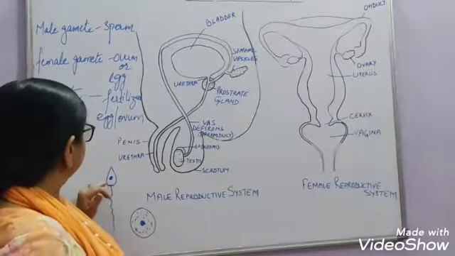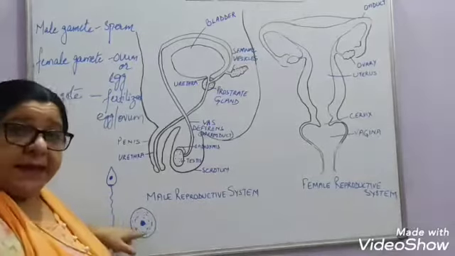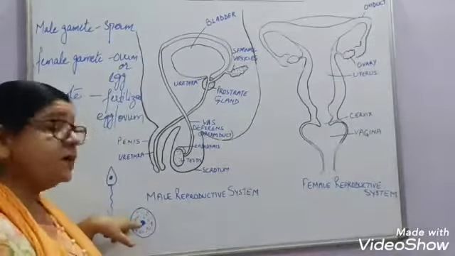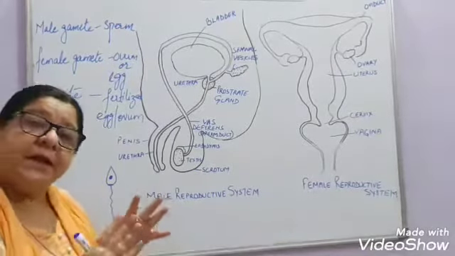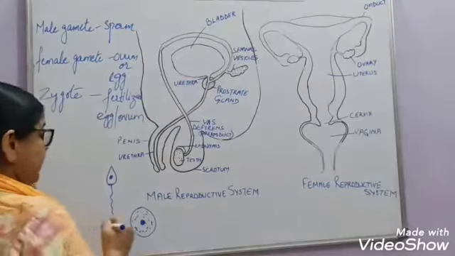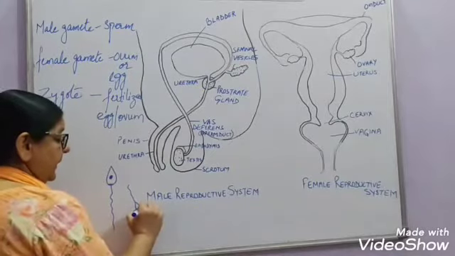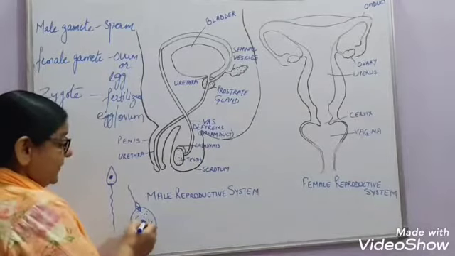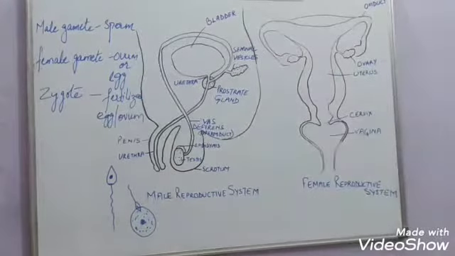So what happens during fertilization is that the sperm fuses with the egg nucleus. Actually, the nucleus of the sperm will fuse with the nucleus of the egg, and then the zygote will be formed. So the sperm enters like this into the egg cell, and then the nucleus of the sperm fuses with the nucleus of the egg. That is how fertilization takes place, right?